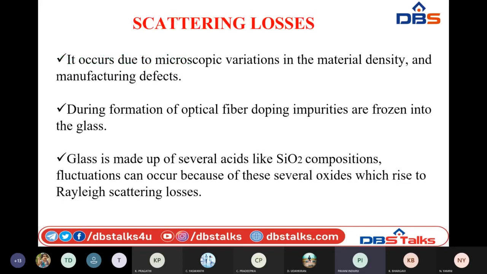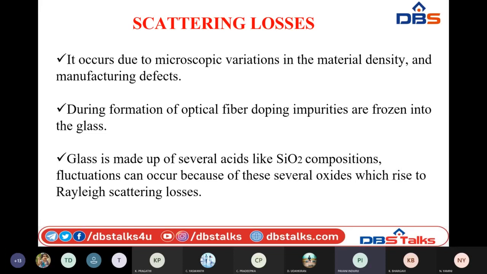Another kind of loss we may experience in optical fibers is scattering loss. Scattering means spreading the light in different directions. That is nothing but scattering. So, due to variations in the material density, that is, while the glass is being manufactured, if any misproportions are used, then there can be a change in material density. So it is due to the manufacturing defect.